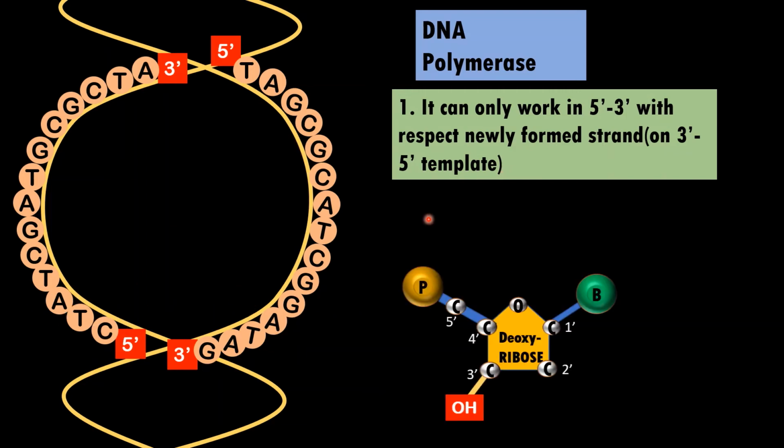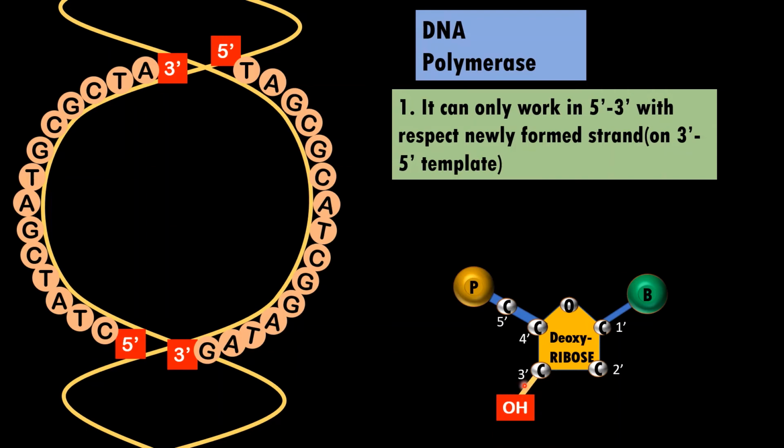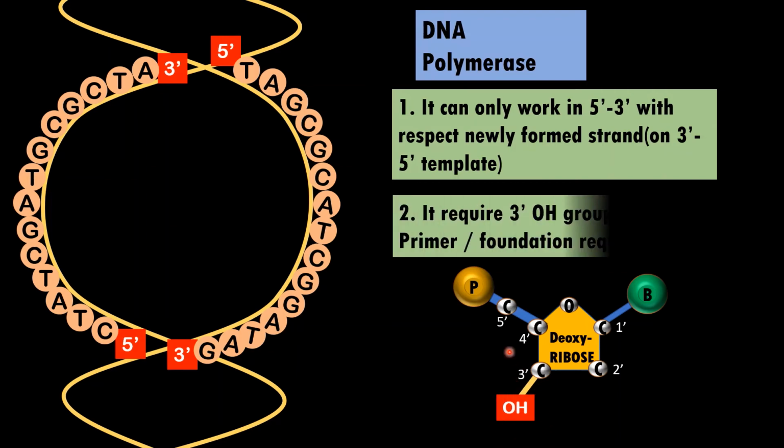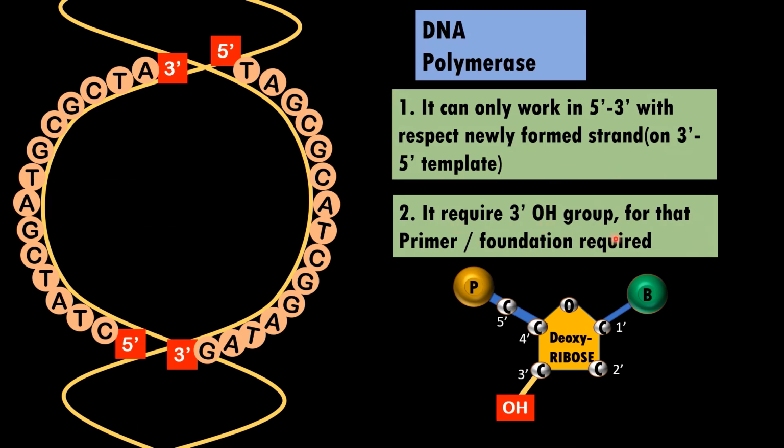And second, it requires a 3' hydroxyl group to add the nucleotides. So it requires a 3' hydroxyl group for addition of further nucleotides. Now as there is no hydroxyl group here to start with, there is a need for primer formation.